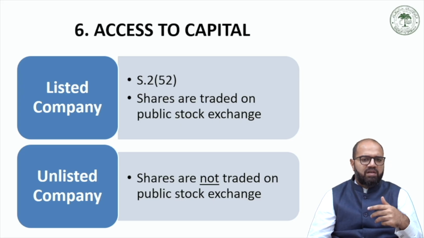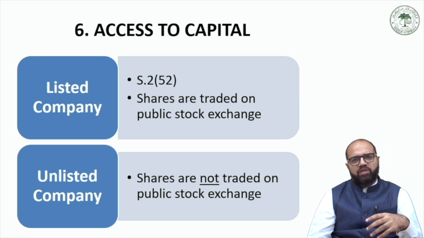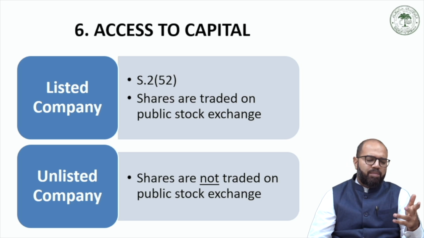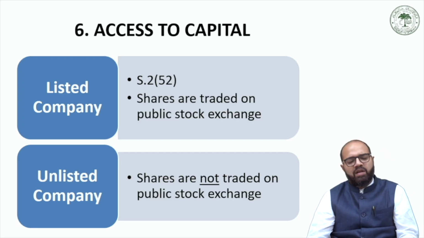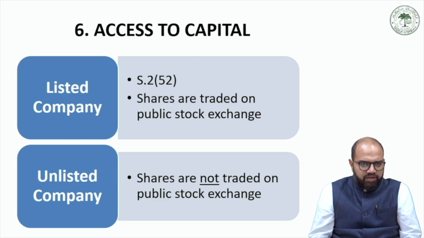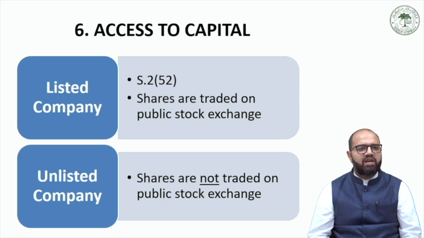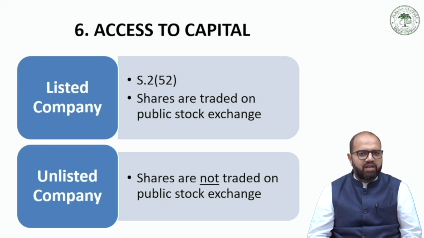And fourthly, there are very few shareholders for listing, because a public company gets the benefit of offering shares on a stock exchange, but it is not mandatory. It is only a benefit or a privilege. So on access to capital, a listed company obviously gets a lot of advantage over an unlisted company, because as we know, the stock exchange is a very popular platform for investors to make their investment.